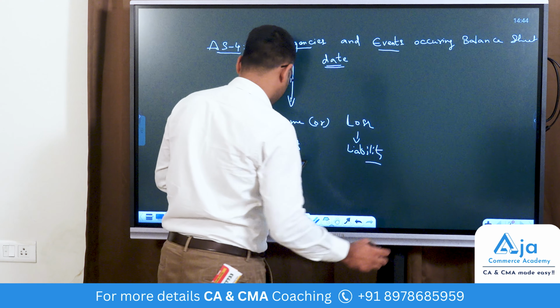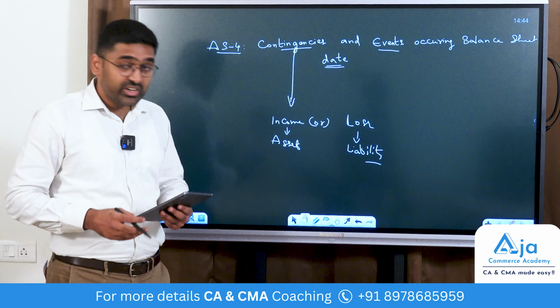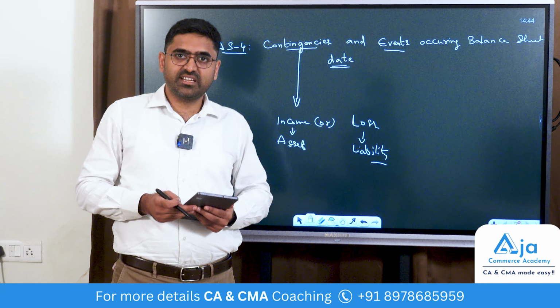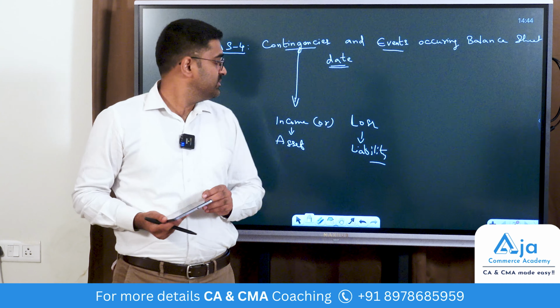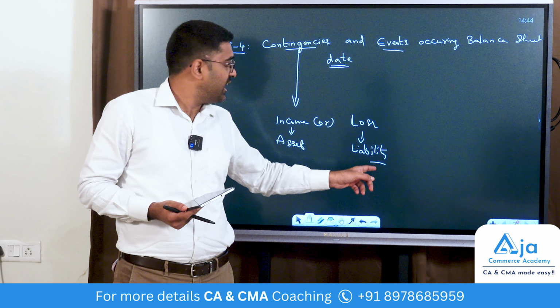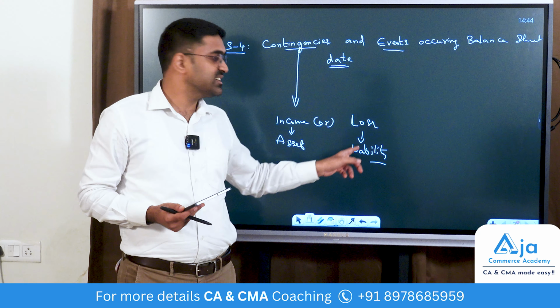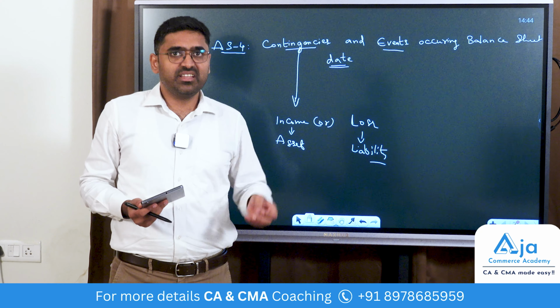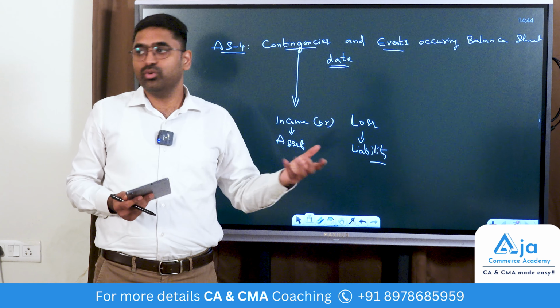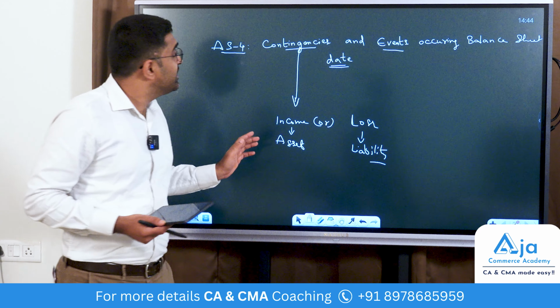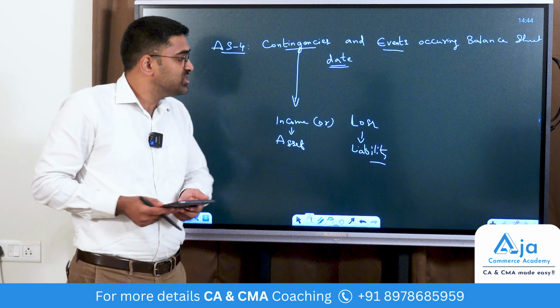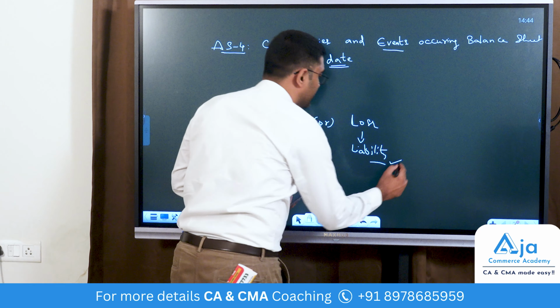Say we run a business, and one of our customers is not happy with the service. He made a case against the company. If I lose the case, I will incur a loss, so that is a liability for me. But is it an existing liability? No. It depends on the judgment given by the court. Do I have any control over the judgment? No. So this is called a contingent liability.